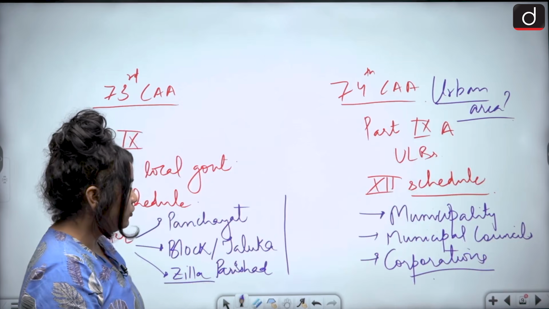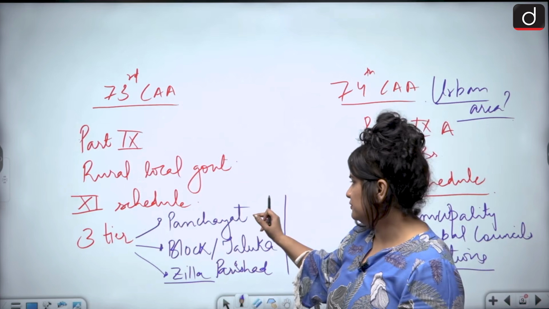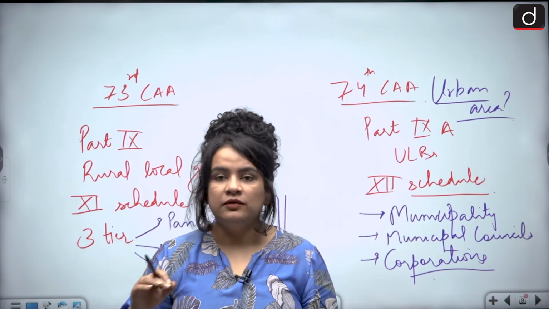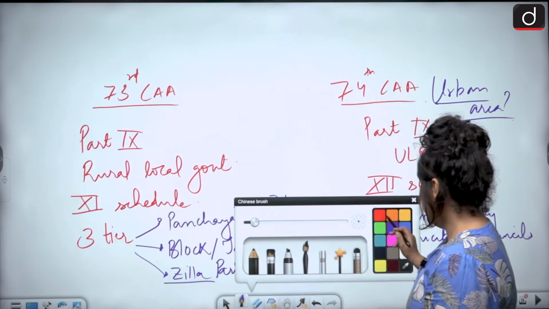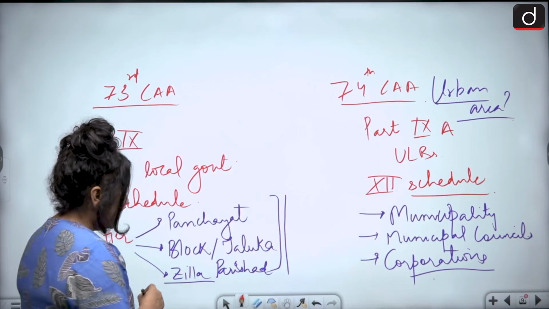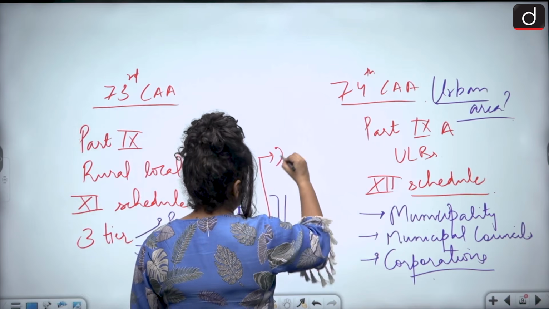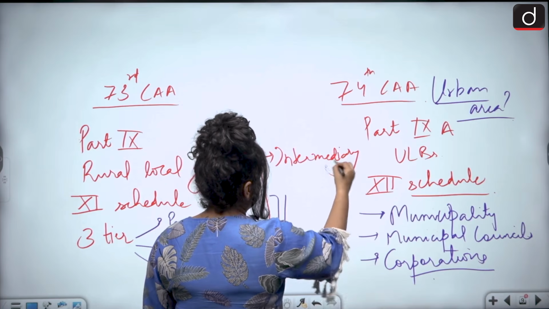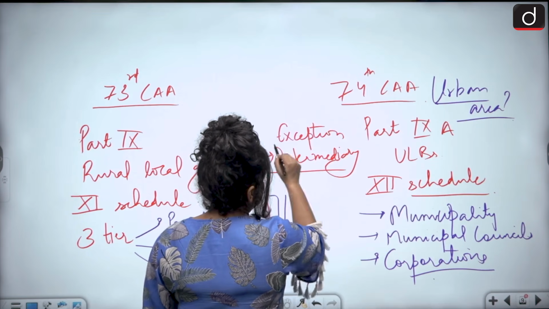All right. So now here your second statement of the question said that irrespective of the size, the panchayats should be constituted at three different levels. Like I said, the constitution indeed has mandated such a thing, but there is an exception, and the exception is the intermediary level. This is the exception.